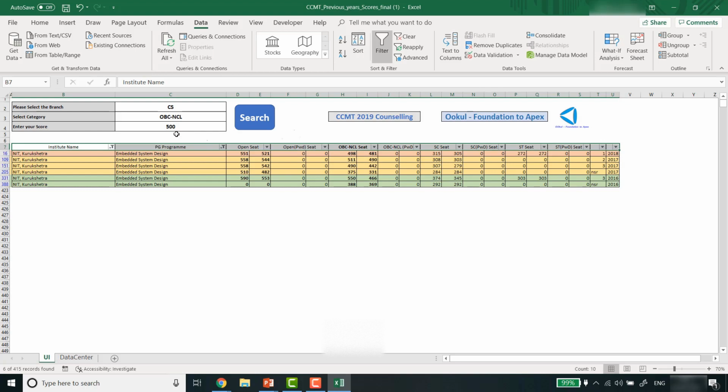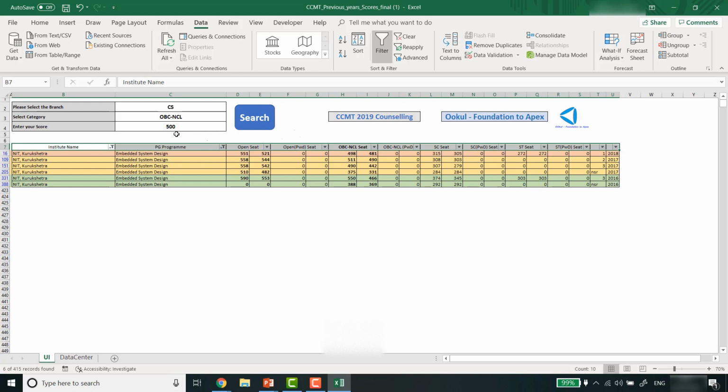So this is basically the way we have simplified your search. You don't have to click on each and every button that is present in the official website. This is the official data which is taken from the CCMT website only, okay. We are giving them full credits, but we have just made the search very simple, okay.